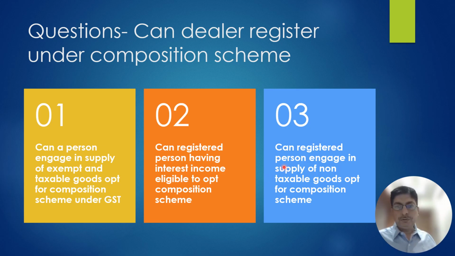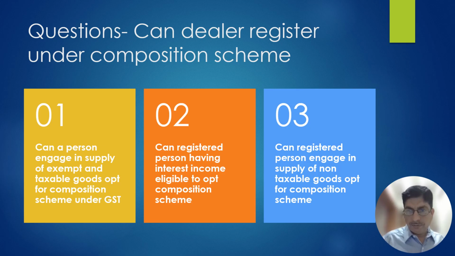Okay. Let's go to the last question. Can a registered person engaged in supply of non-taxable goods opt for composition scheme? Non-taxable supply means supply of petrol, petroleum products, natural gas, etc. There is a supply, but it is not leviable to tax. There is no GST. They are outside the purview of GST. You cannot opt for composition scheme.